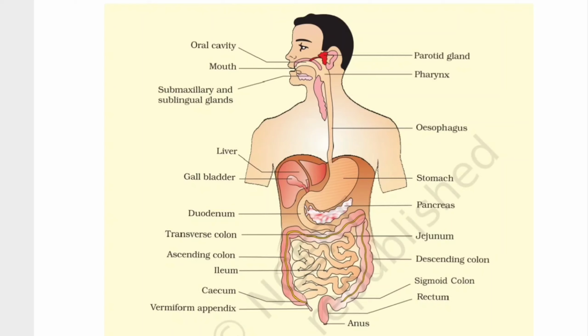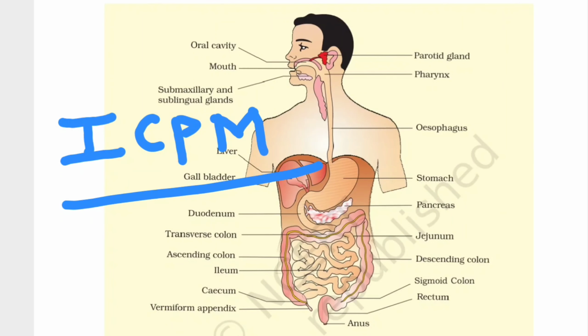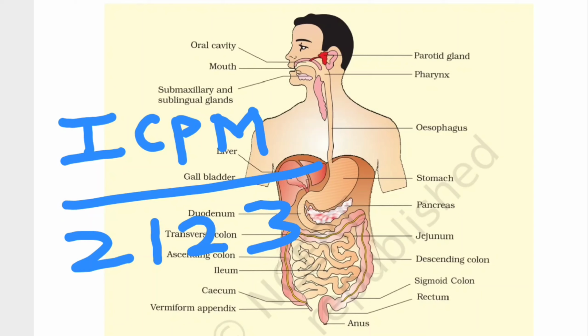If I go into further detail, the teeth we have follow the configuration ICPM. What does this mean? Incisor, canine, premolar and molar, and the dental formula of humans is 2 1 2 3. Which means we have two incisors, one canine, two premolars and three molars, and we have this in four sockets.